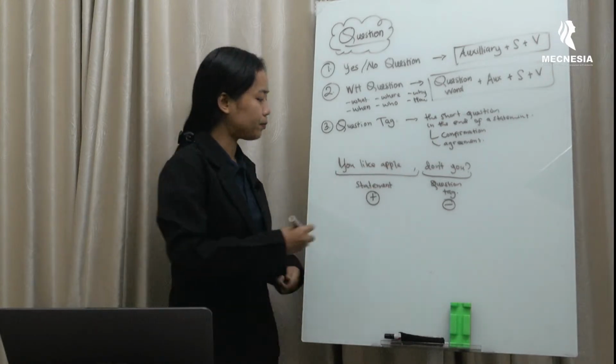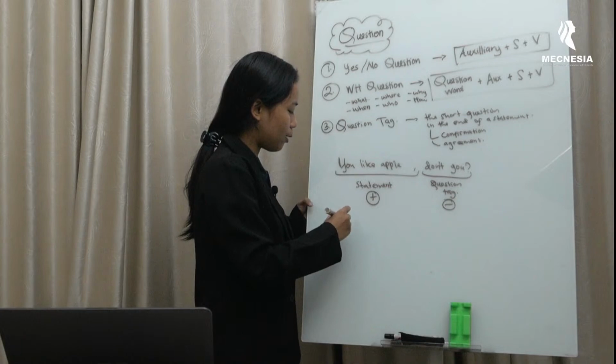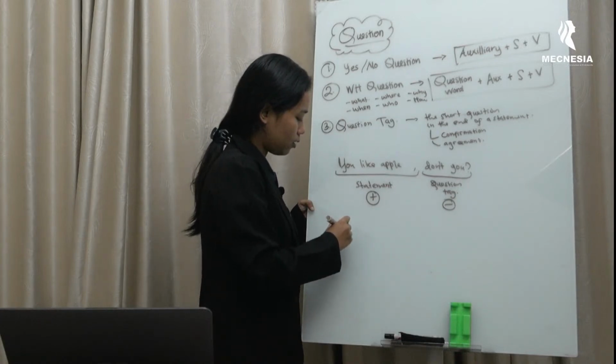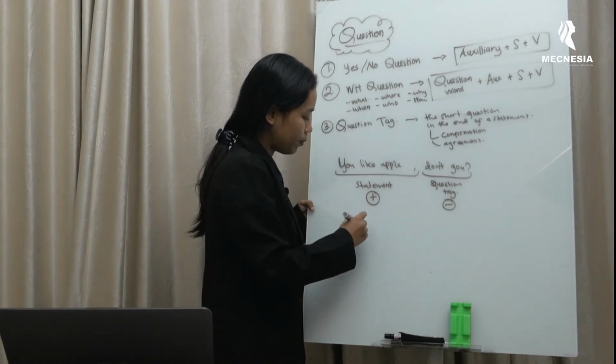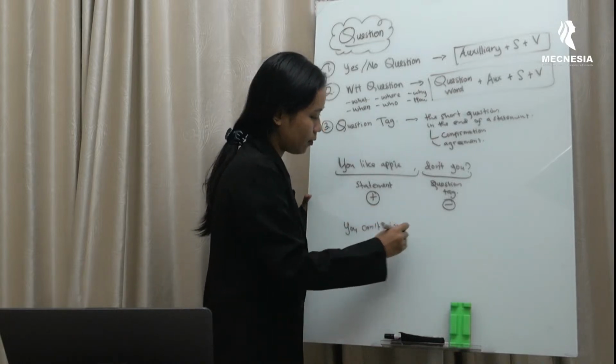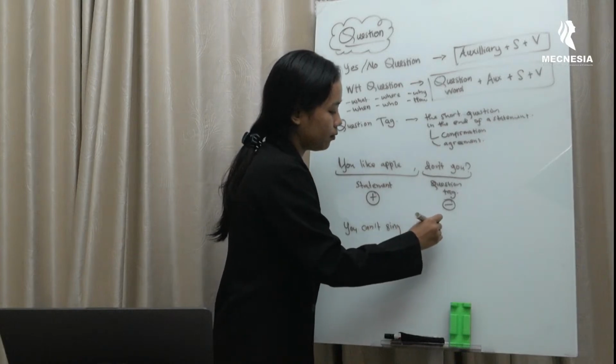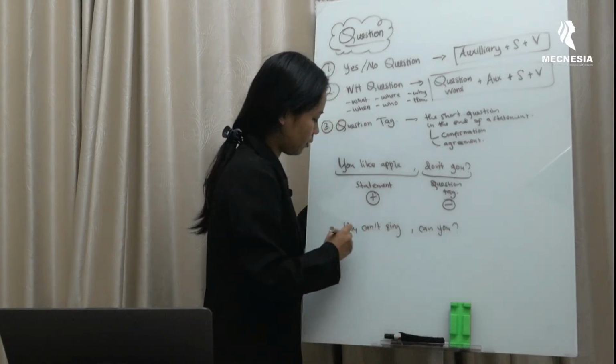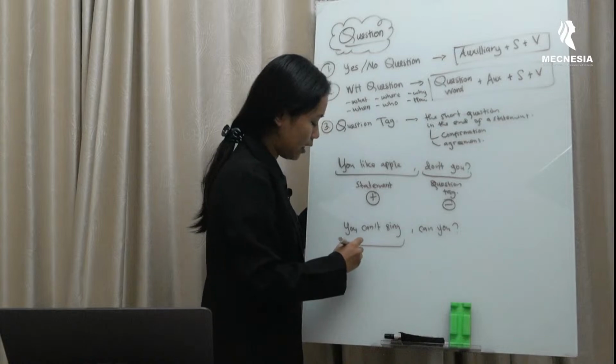For example, untuk yang statementnya negatif, kita punya: you can't sing, can you? So this is the negative statement.